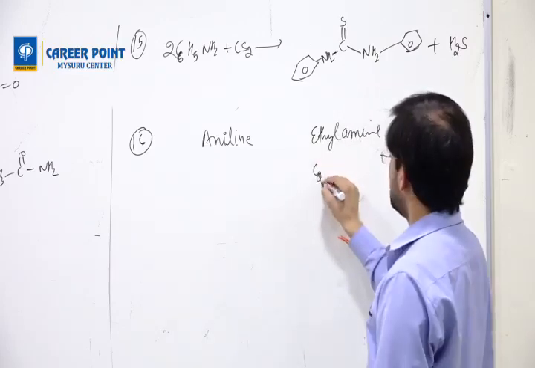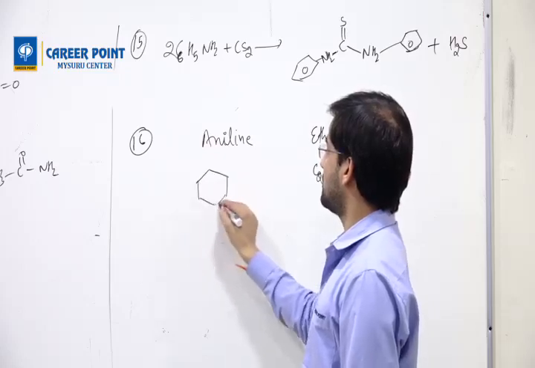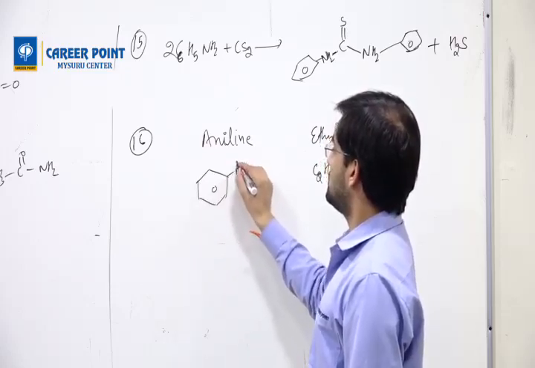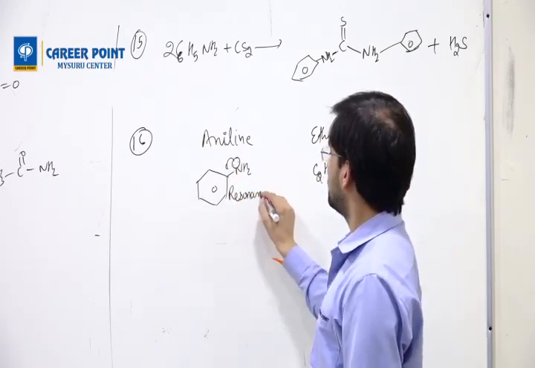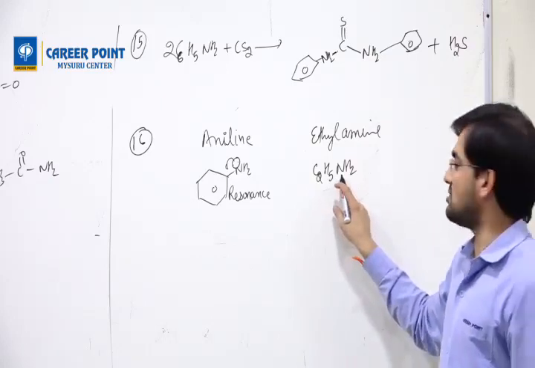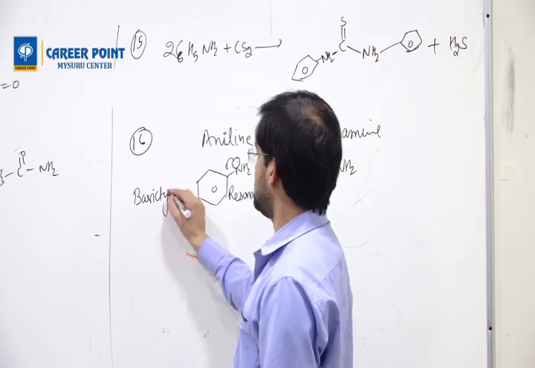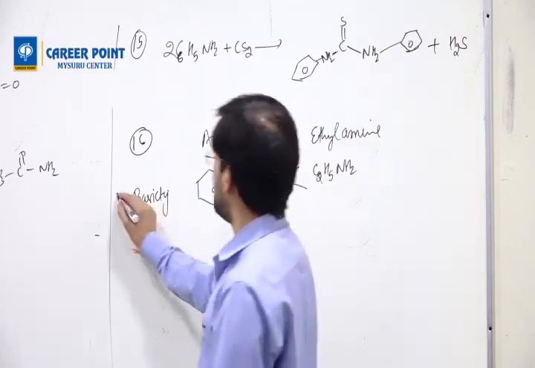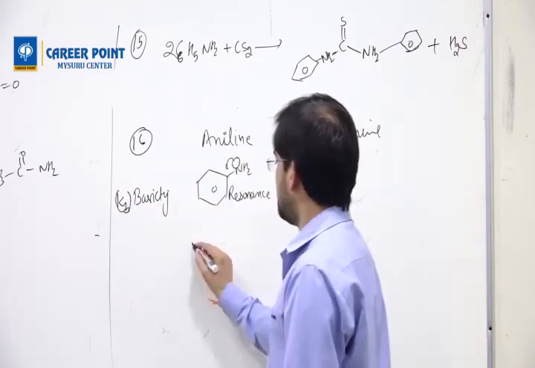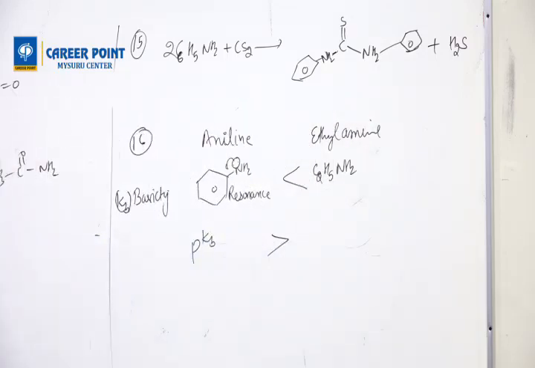In ethylamine you will draw the structure as C2H5NH2. In aniline you will draw the structure of C6H5NH2. The lone pair in aniline is involved in resonance. In ethylamine the lone pair is not involved in resonance, so it is free to donate. If you write their basicity order, ethylamine is more basic than aniline. If it is more basic, that is the same order as its Kb. But the pKb order will be reversed. 15 done.